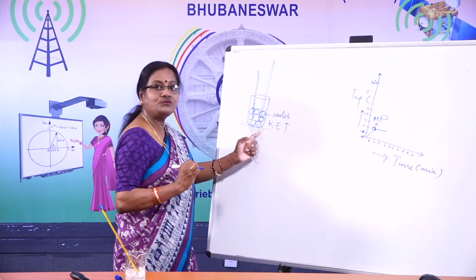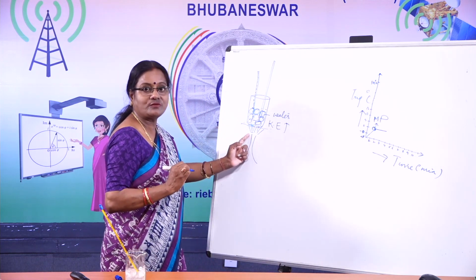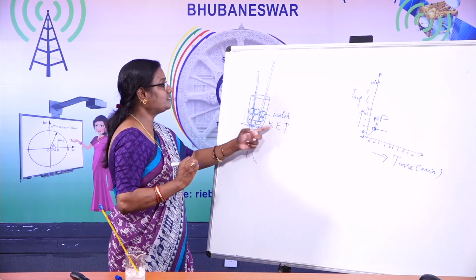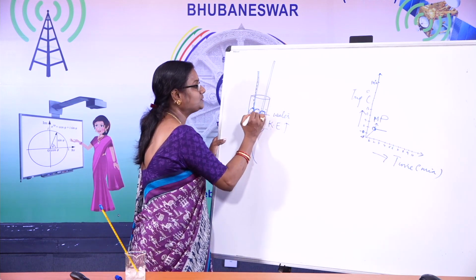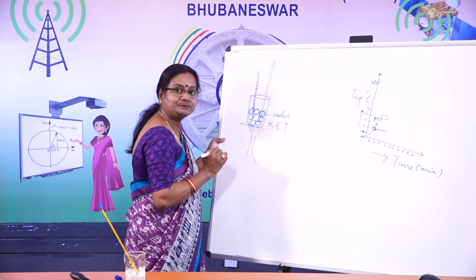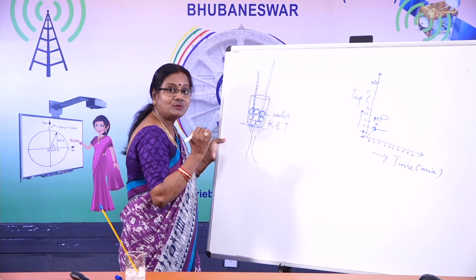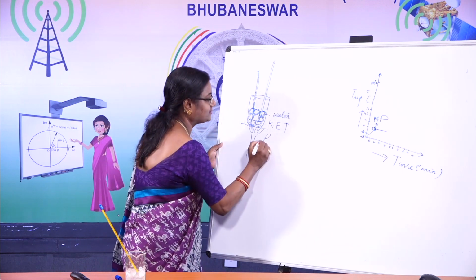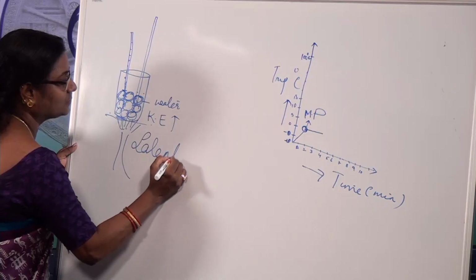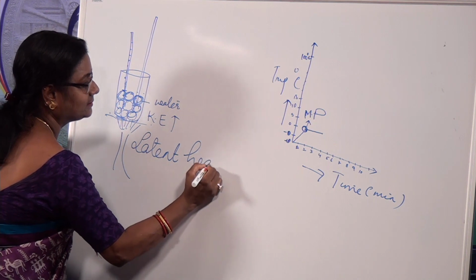The amount of heat which is continuously being provided, apart from increasing the kinetic energy, is hidden in these particles of water. Okay, that amount of heat is known as latent heat.